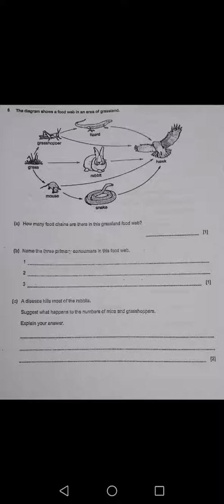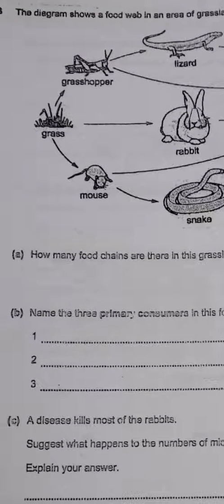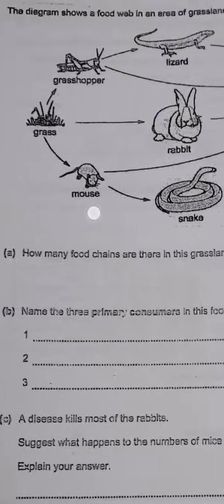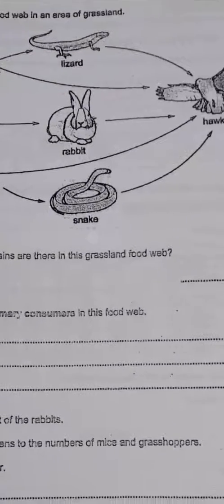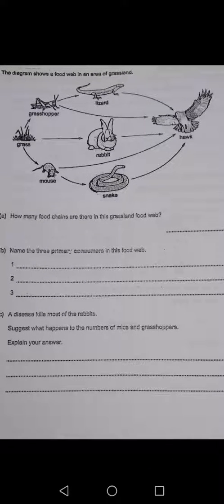Children, at the beginning when I look at the food web, I get confused. Why is it so confusing? Where do I start? You have to find the plant and start at this point. You can see here we have the grass. Okay, so you must start from the grass, and I see the arrows coming out of grass. Grass, mouse, snake, hawk. Here I have one food chain.